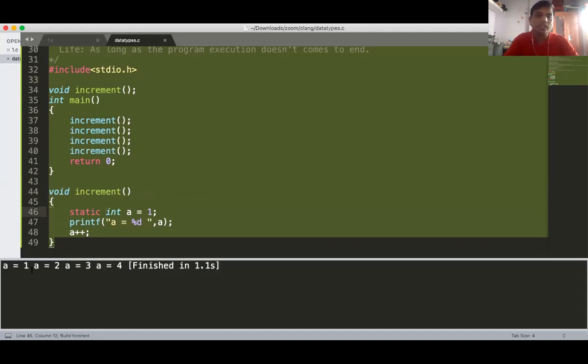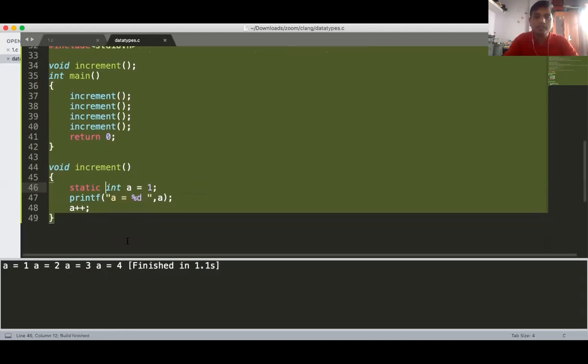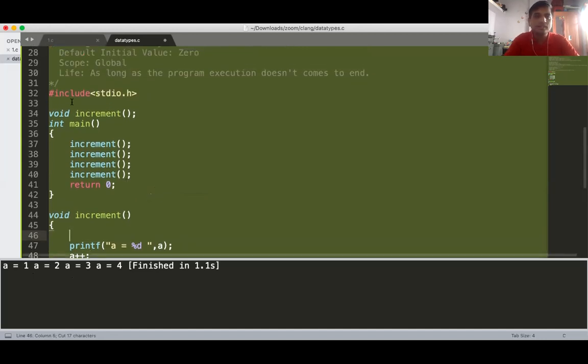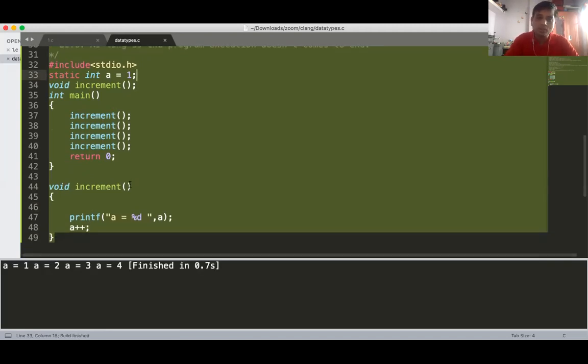Yeah, with static you will get the output 1, 2, 3, 4. And what you have done, you put this as a global. I took out the static, I just put int a is equal to 1. Without static, it's the same thing. Yes, static int a and int a are both the same. Okay, getting the same output.